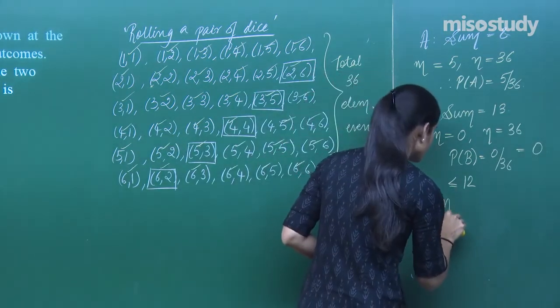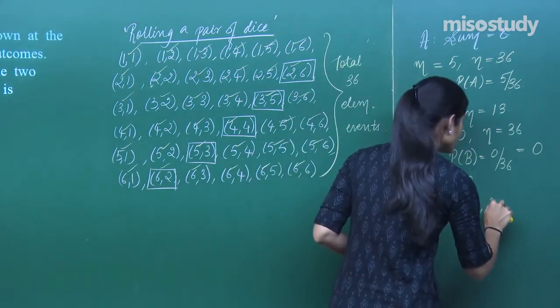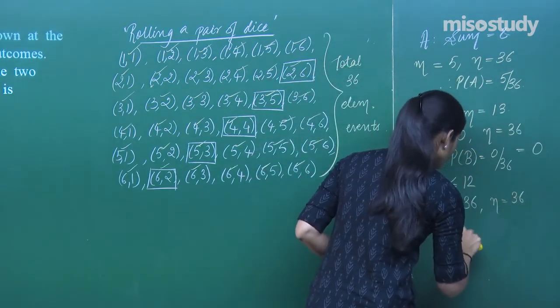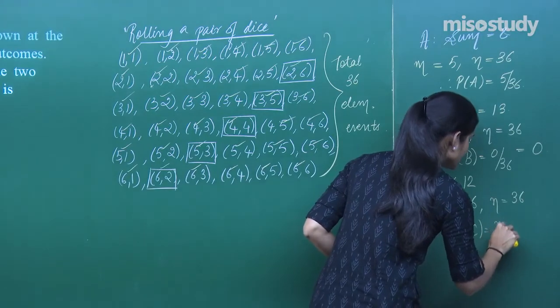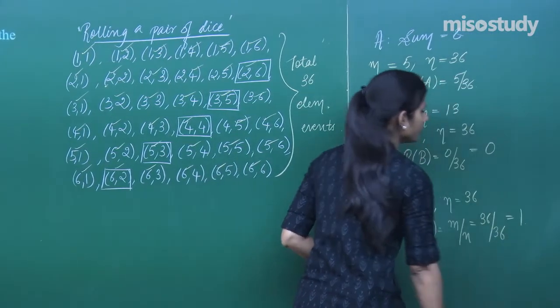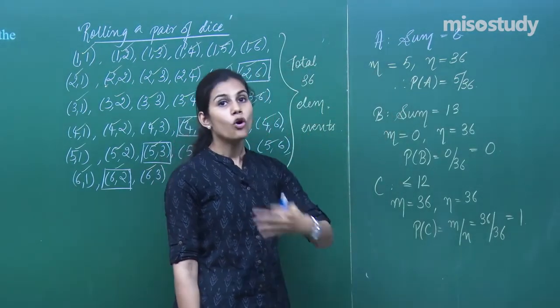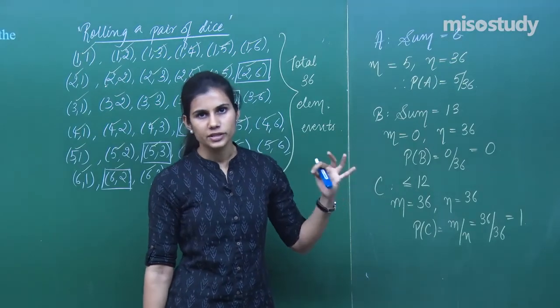So my M is 36, because all the outcomes are favorable to event C, and N is also 36. So you will have probability of event C is M upon N, which is 36 upon 36, which is 1. This is a sure event. This is a certain event. This event will always occur in any trial of this experiment.